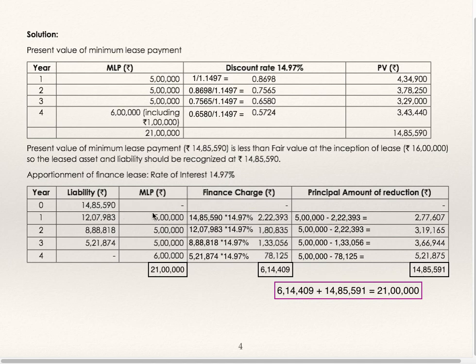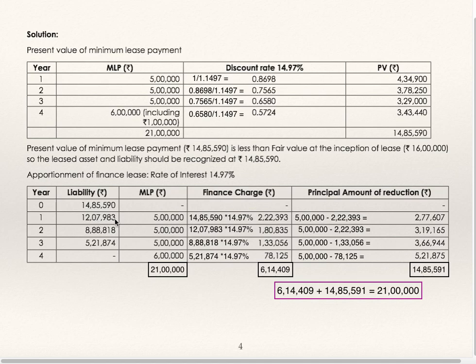So 14,85,590 into 14.97% is interest, which is 2,22,393. Installment is of 5 lakhs. 5 lakhs minus interest will be principal amount, 2,77,607. So for the first year, these are the interest charges 2,22,393 and principal amount is 2,77,607.